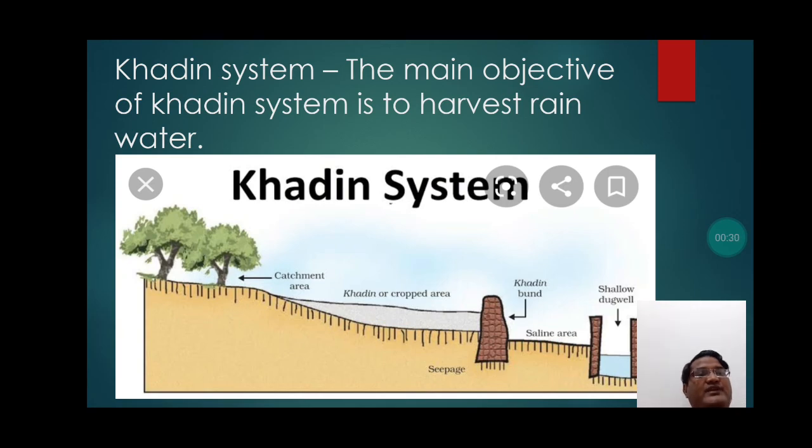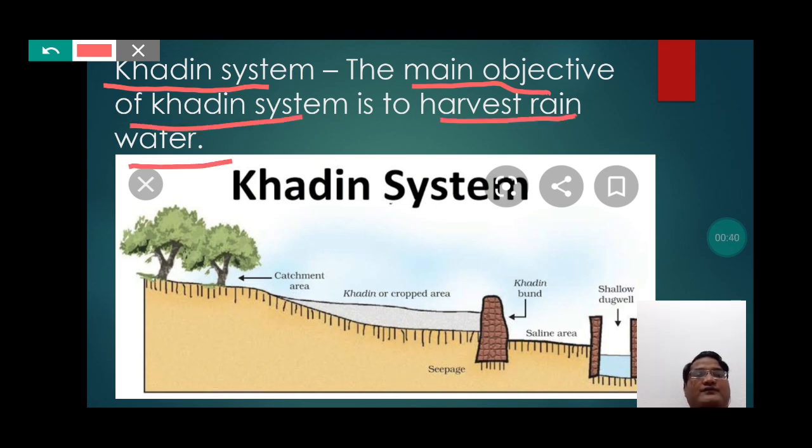So students, the main function of the Khadim system is to harvest the rainwater. Students, we know that most of the rainwater via various channels enters into the drainage system and further does not remain of any use to us.